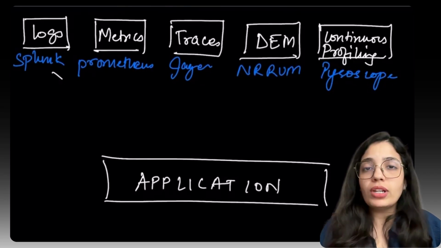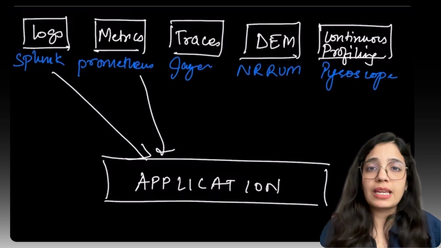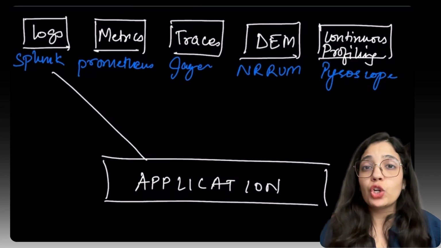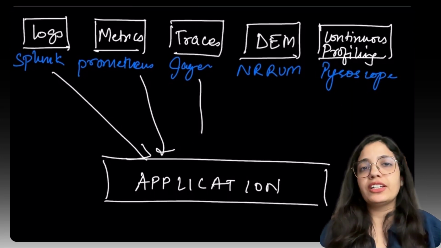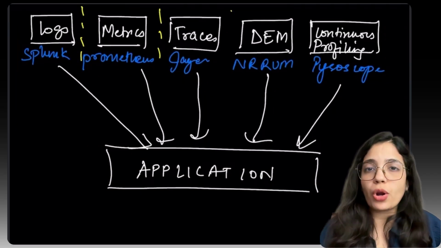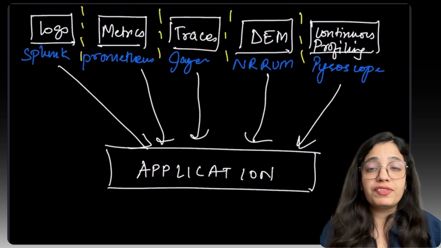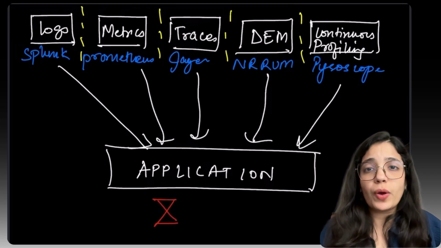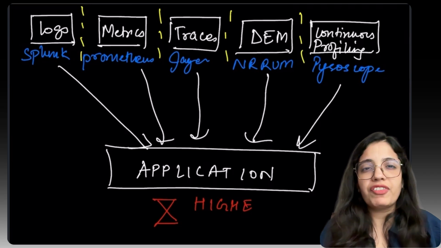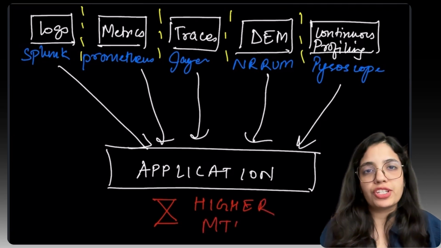And while all this data is technically connected to the same application stack, there's no single place to view it together, correlate issues, or act on it in real time. Each of these tools is powerful, but they don't talk to each other. When an issue arises, your engineers have to jump between different interfaces, use different query languages, and manually correlate data. This is slow, inefficient, and drives up your mean time to resolution, what we call MTTR.